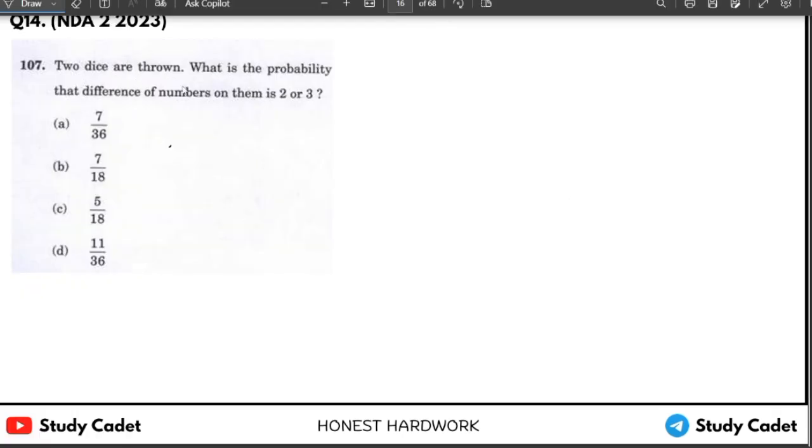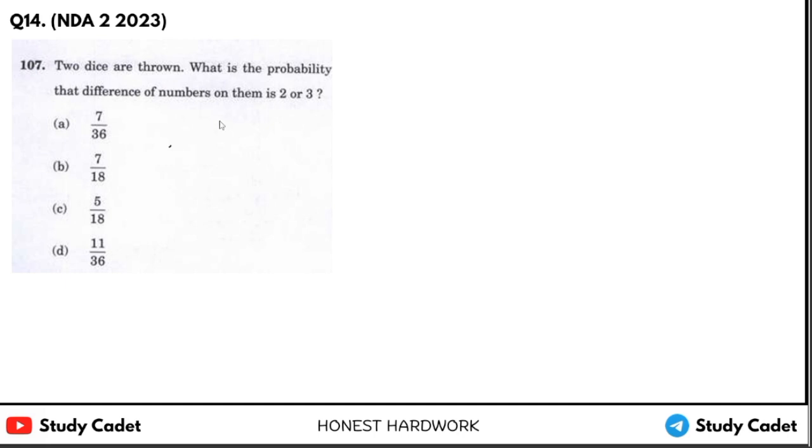Two dice are thrown. What is the probability that the difference of numbers on them is 2 or 3? Difference means x minus y. The modulus of x minus y should be 2 or 3. So we can see 1 comma 3, 2 comma 4, 3 comma 5, 4 comma 6, we have difference 2 in those.